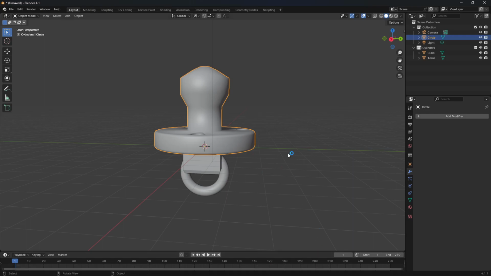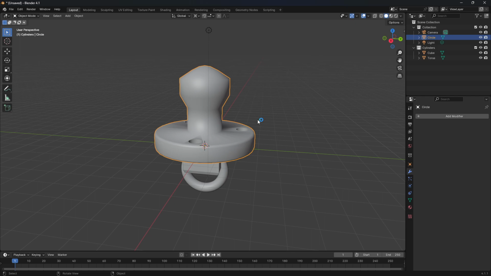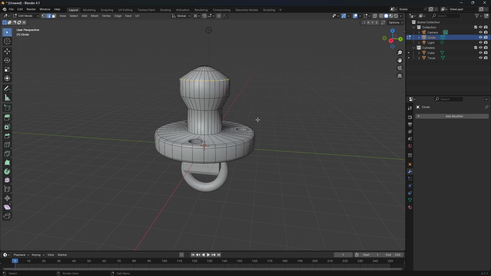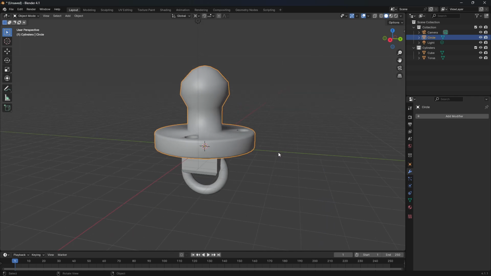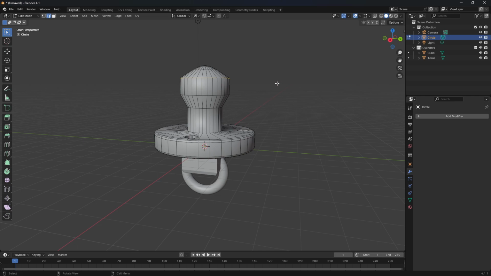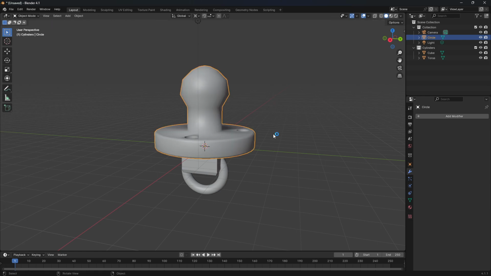Okay, we are going to apply some colors to this model. Let's reduce this edge with S, not that much. I pressed Alt S. Now, again, I'm just adding some colors here.